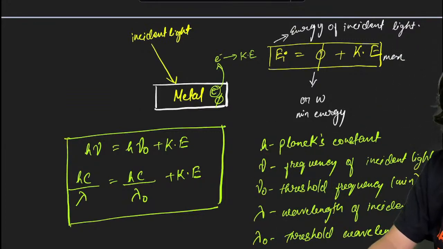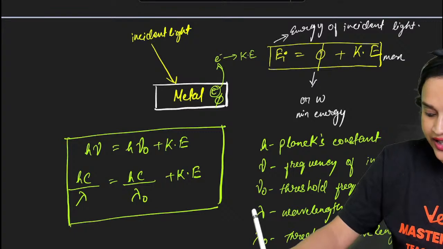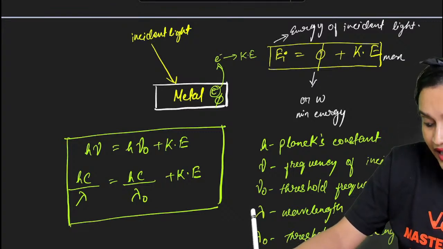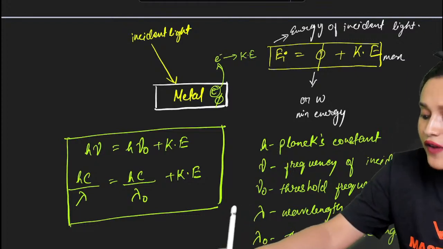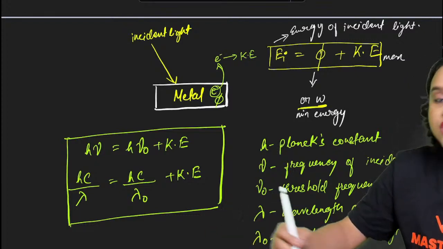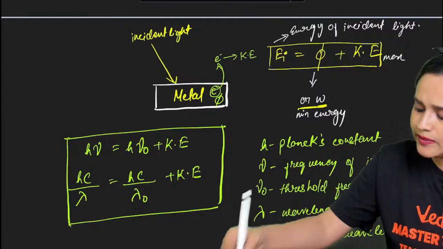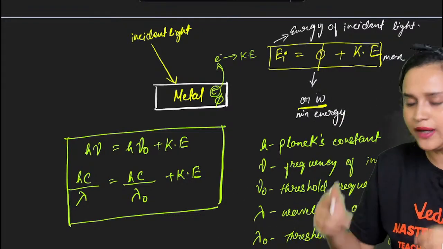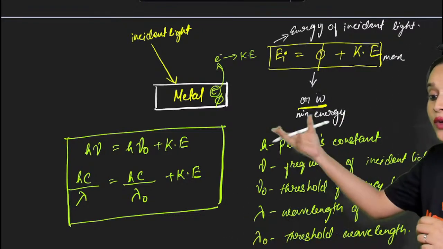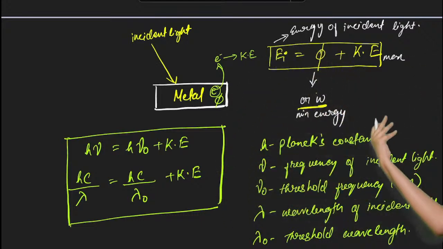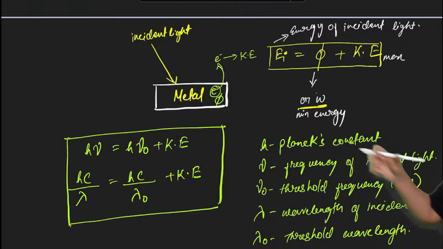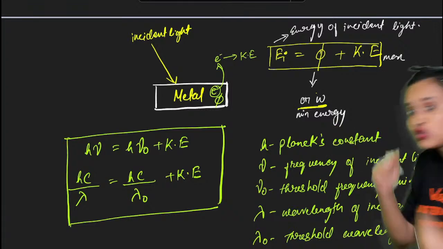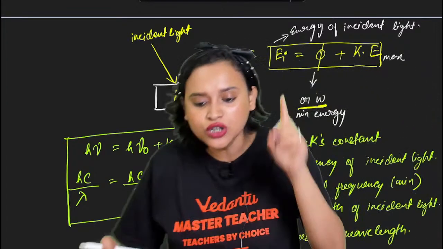If you have a metal surface here, this metal surface has an electron. To come out, to get ejected, it needs a work function, which is called phi, or sometimes we also denote it as W. This is your work function. It will do some work to get ejected. Once it has ejected, it still has some energy, with which it will try to run as kinetic energy.